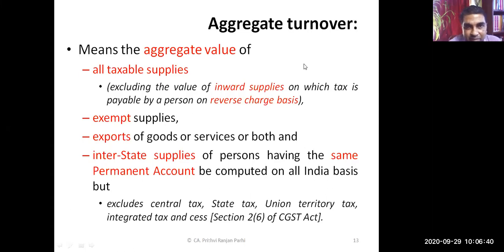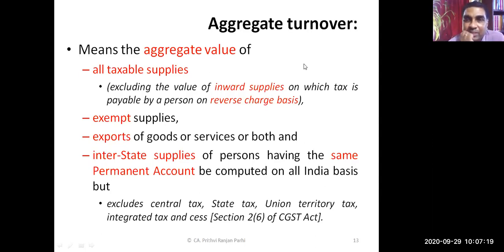Aggregate turnover means the aggregate value of all taxable supplies, in bracket excluding the value of inward supplies on which tax is payable by a person on reverse charge basis, exempt supplies, exports of goods or services or both, and interstate supplies of persons having the same permanent account number, to be computed on all India basis, but excludes central tax, state tax, union territory tax, integrated tax, and cess, according to section 2 subsection 6 of the CGST Act. Okay, thank you.